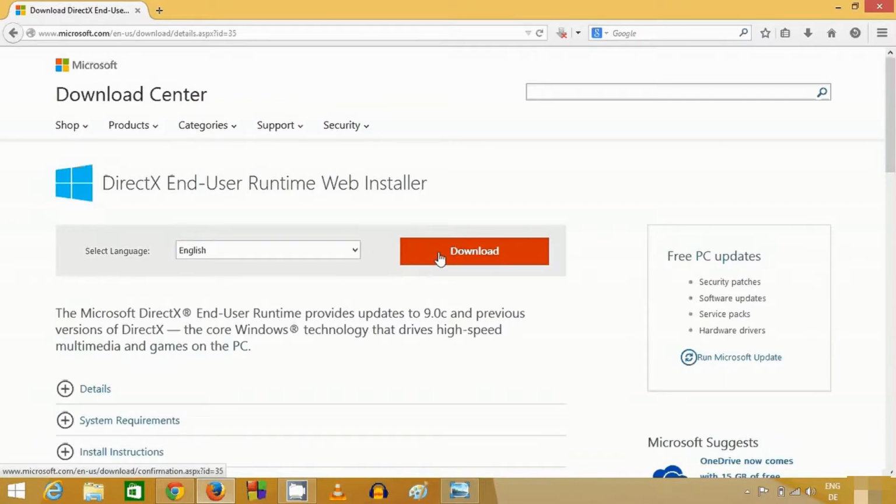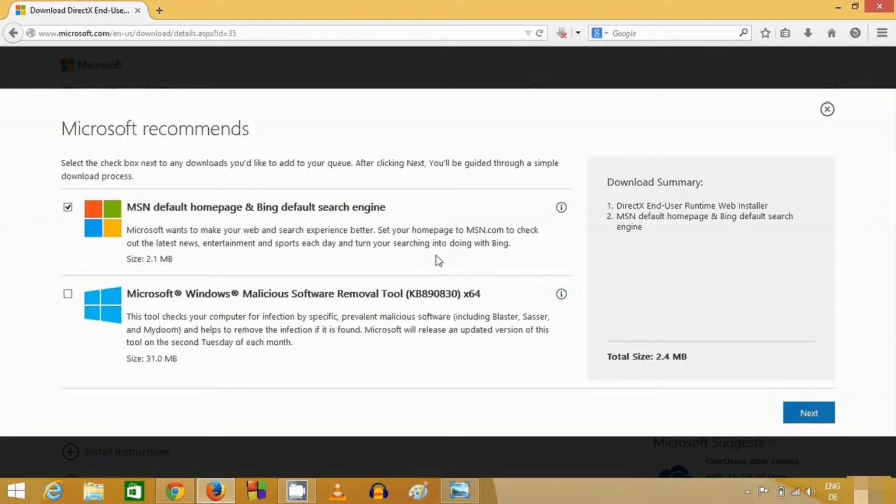You just need to download this. Here it will show some recommendations from Microsoft, but for now I don't want anything, so I will uncheck both checkboxes and click No thanks and continue.